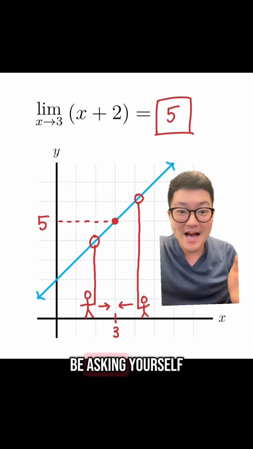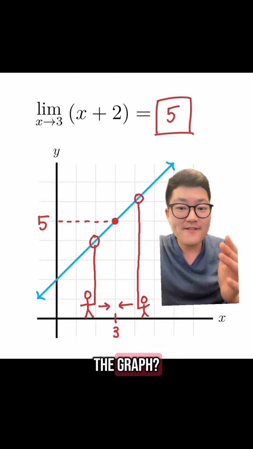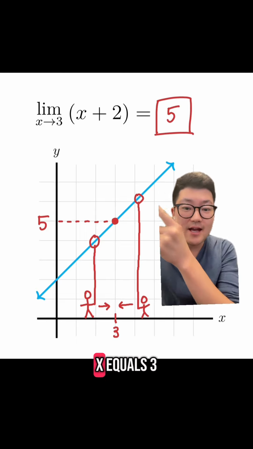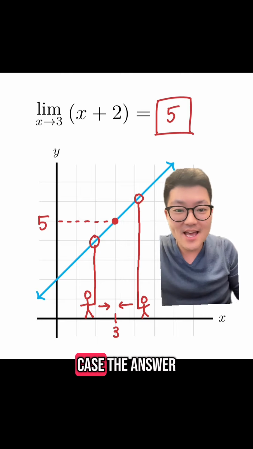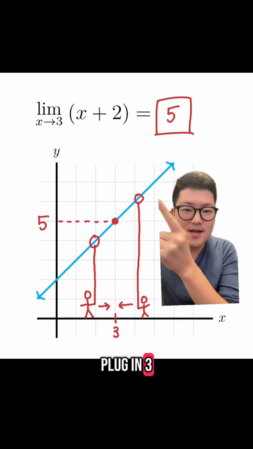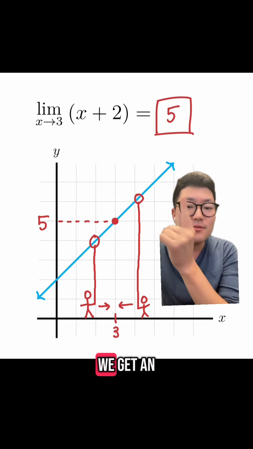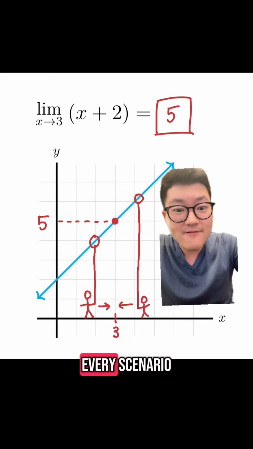Now you might be asking yourself, couldn't we have done this without the graph? And couldn't we have just taken x equals 3 and plugged it into the function? And in this case, the answer to that is yes, because if we plug in 3 into x plus 2, we get an output value of 5. But that's not going to work in every scenario.